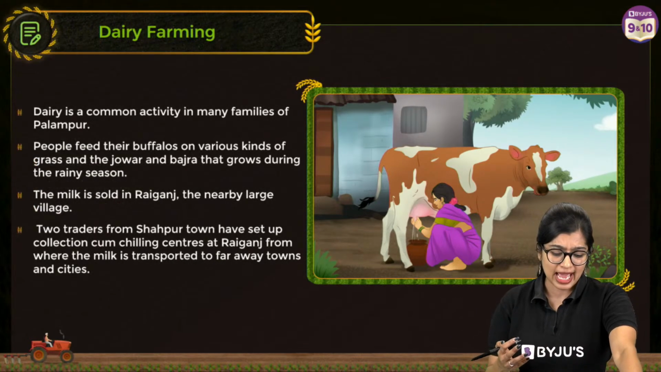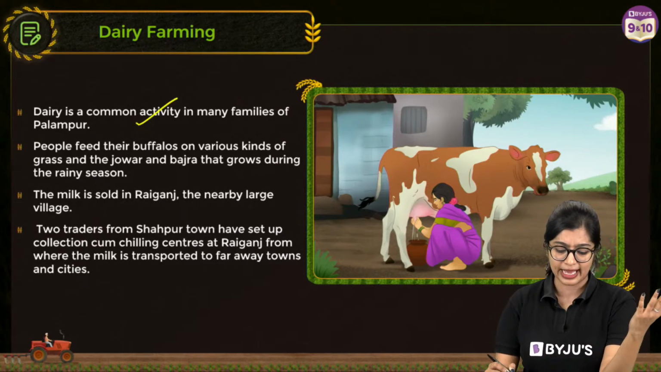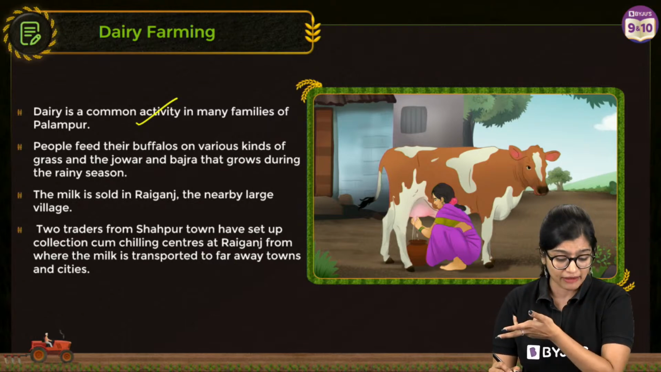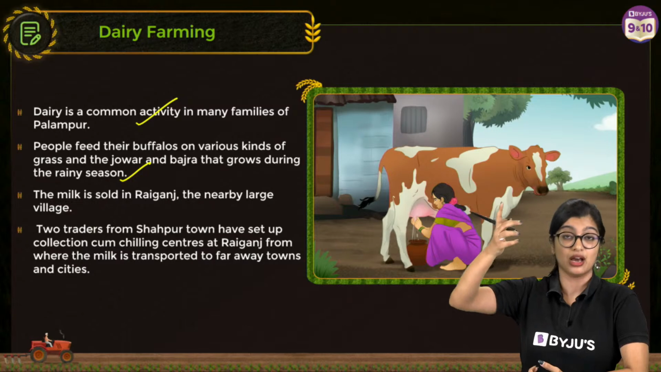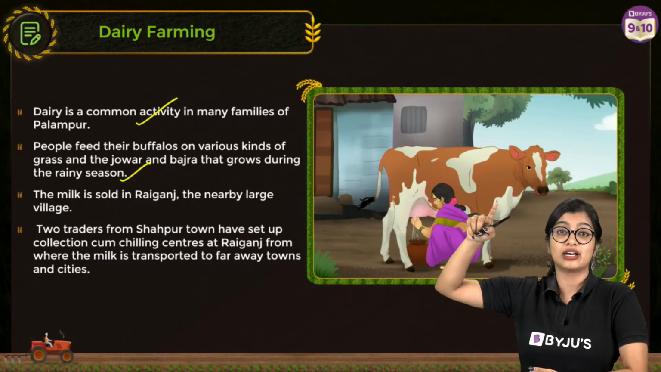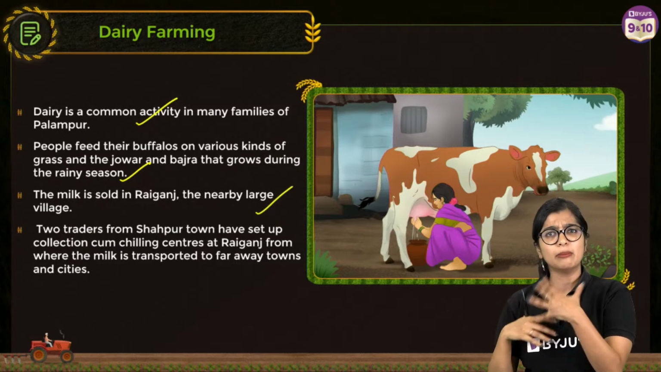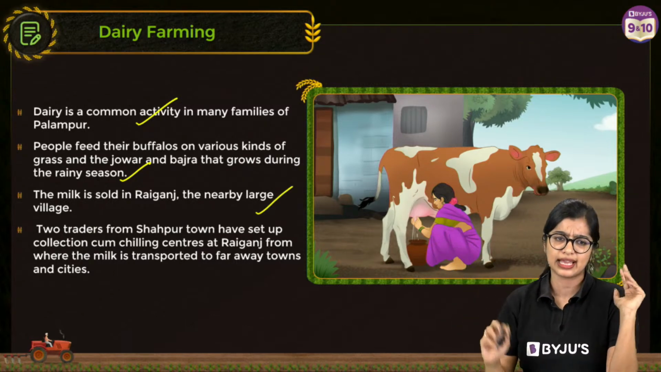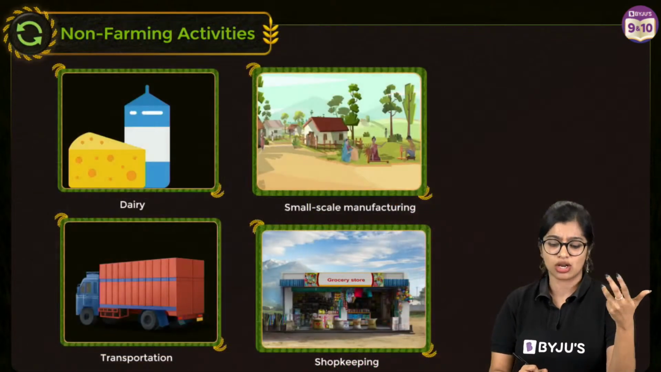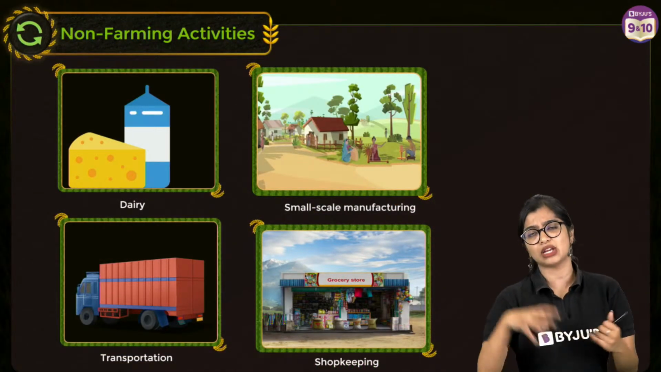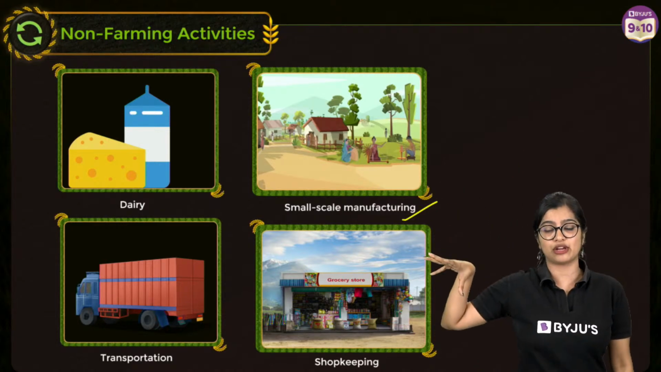So when you talk about dairy farming, we know that many people, especially in Palampur, are involved in dairy farming. People feed their buffaloes with various kinds of cattle feed as well. So we learned, right? They grow jowar and bajra so that they can make it as cattle feed. And then of course, whatever milk they get, they will sell it nearby so that they are able to make money. Yes. Similarly, in the case of small scale manufacturing, we know that a small group of people, small scale means it is not a huge manufacturing unit.